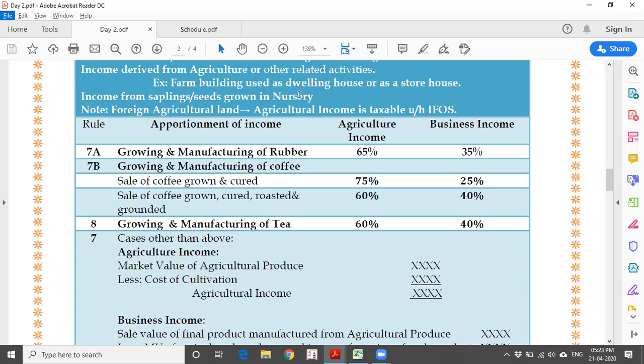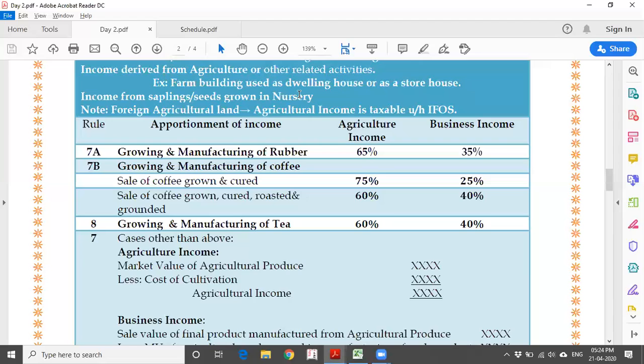Yes, if we go by the rule, there are specific rules incorporated for this aspect: Rule 7A, 7B, 8 and 7. For ease, I have organized the rules as specific to rubber, coffee and tea, and other cases. When it comes to rubber, what are growing and manufacturing of rubber? Say rubber is a tree. You are not going to cut the tree and manufacture rubber. You make a hole or something like that, where you get some gum. Out of that, you can sell directly, or you can process it further and make rubber bands or any other products available.